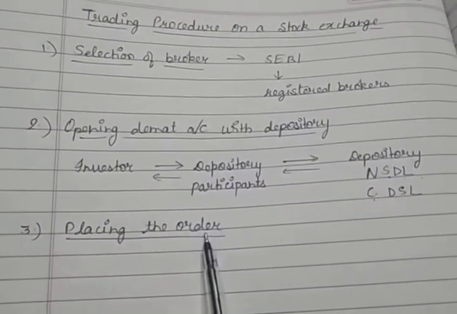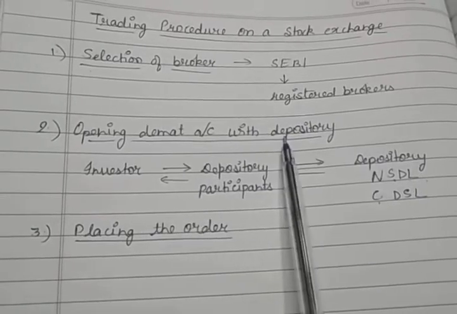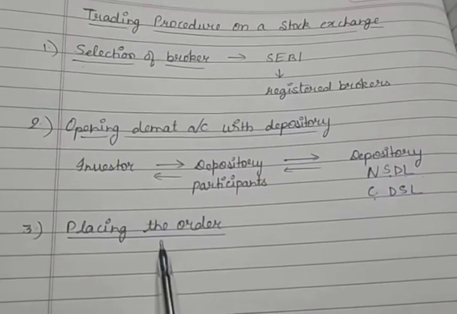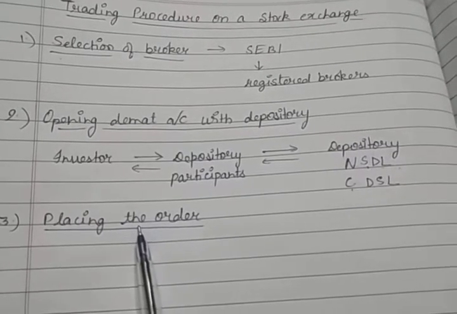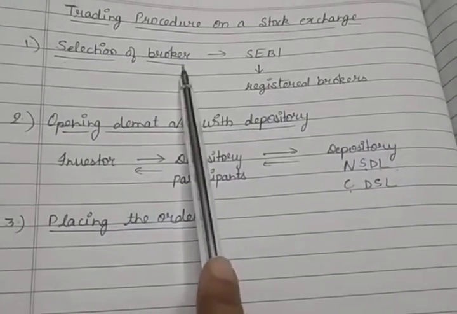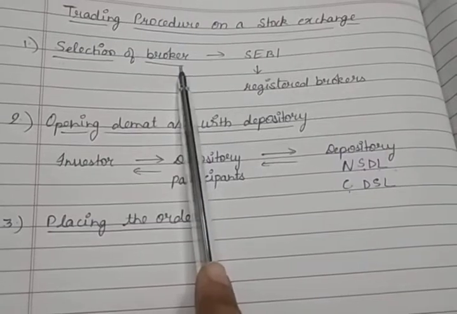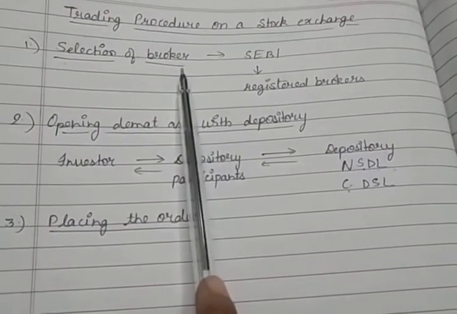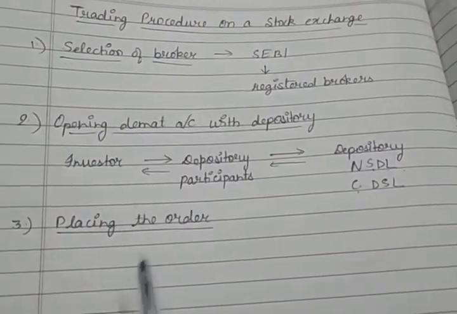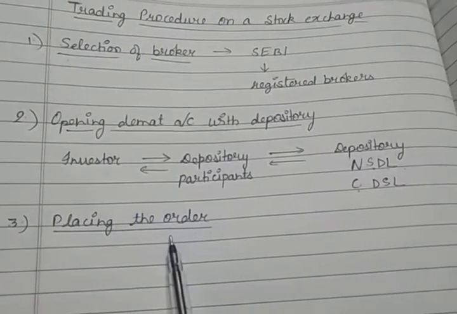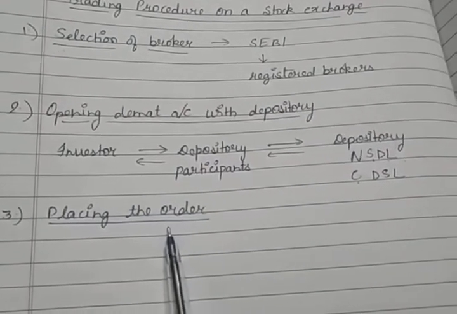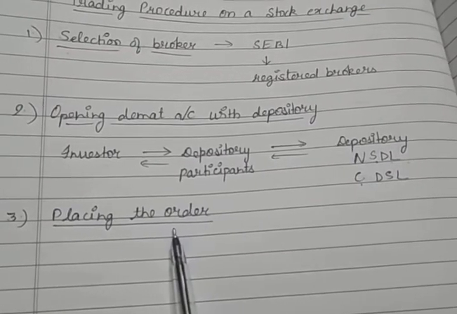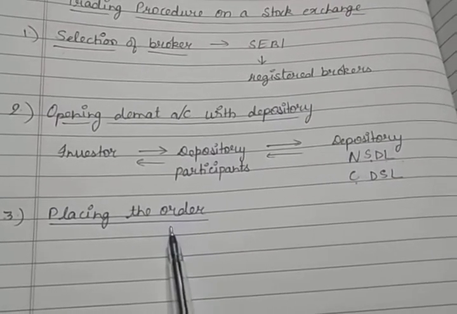Now after that, your third step is placing the order. After opening the Demat account, the investors can place the order, and the order can be placed to the broker personally or through phone or by email, etc. And the investor must place the order very clearly, specifying the range of the price at which the securities can be bought or can be sold.